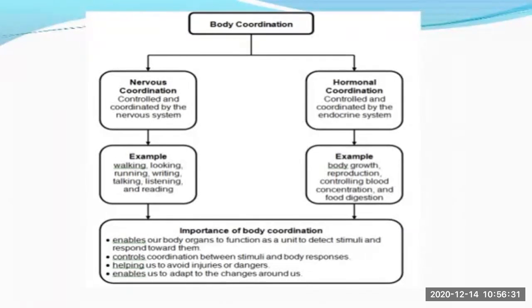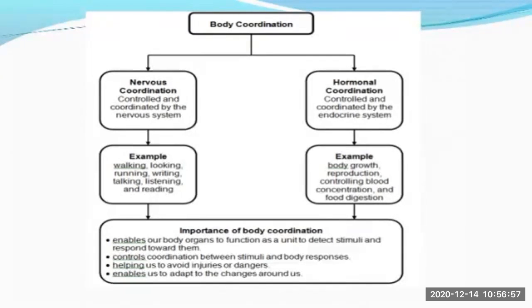Both hormonal coordination as well as nervous coordination have specific importance in body coordination. How? They enable our body organs to function as a unit to detect stimuli and respond to them. They control the coordination between the stimuli and the body responses.